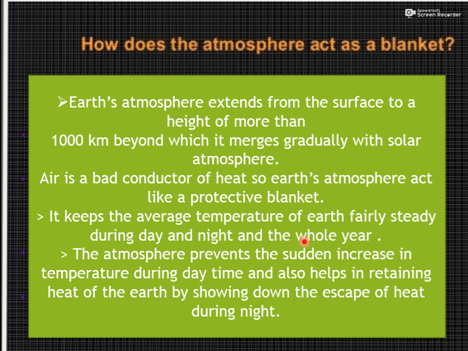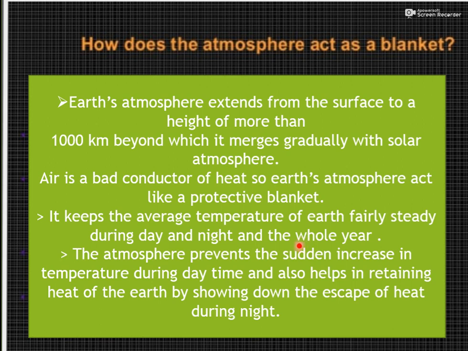If our atmosphere were not there, means the proper composition that we have in our atmosphere, then in that condition, I am taking the example of the moon. There is very high temperature on the moon during the daytime, near about 183, and during the night time minus 190 degrees, or I think minus 110 degrees Celsius. On the moon, where there is no atmosphere, the temperature ranges from minus 190 degrees Celsius during the night time to 110 degrees Celsius during the daytime.